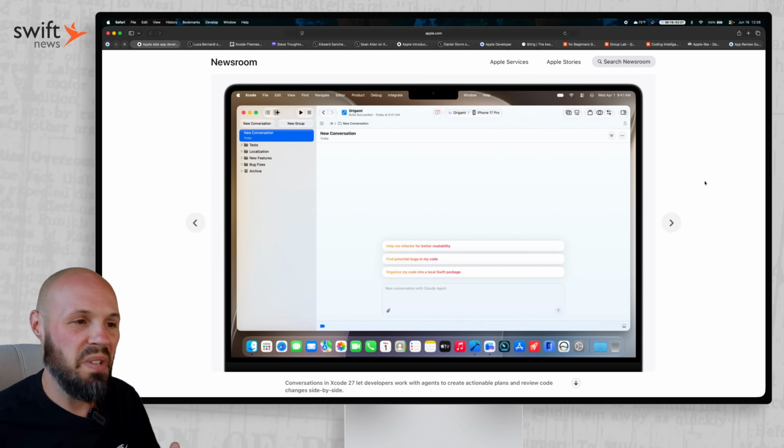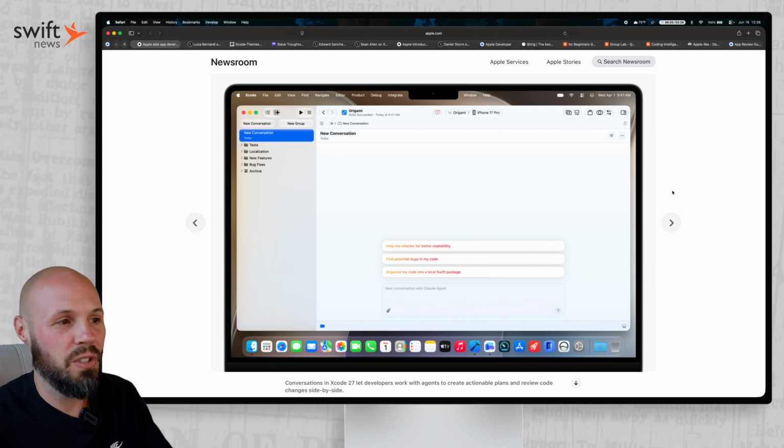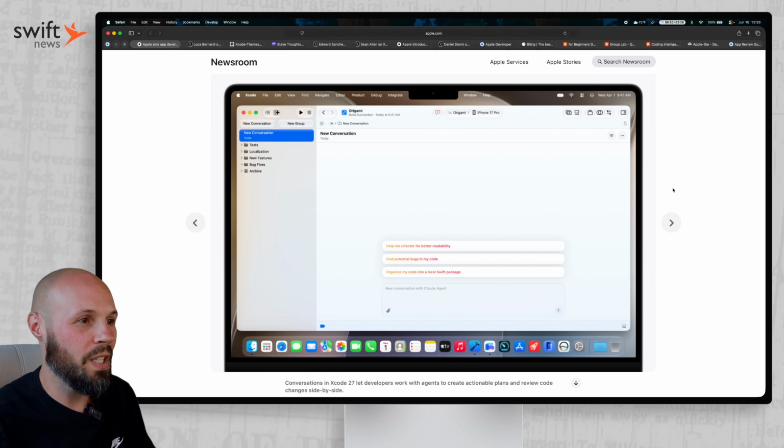WWDC has come and gone. Here are some highlights and my thoughts. First up, Xcode got some redesign and some new agentic features.